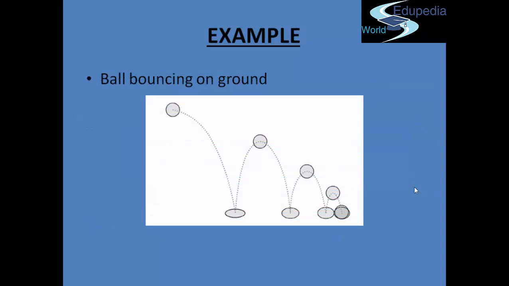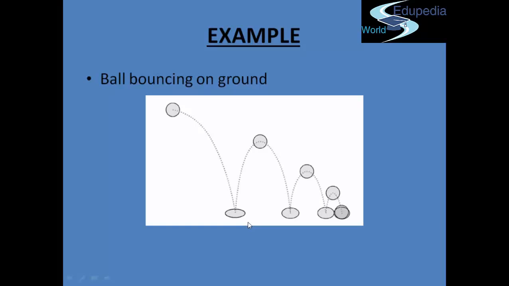When I bounce a ball against the ground, the ball not only goes and bounces and moves to a new location, but also there is a change in the shape of the ball. Why is there a change in the shape of the ball? Because when the ball bounces and strikes the ground, the ball exerts a force on the ground.